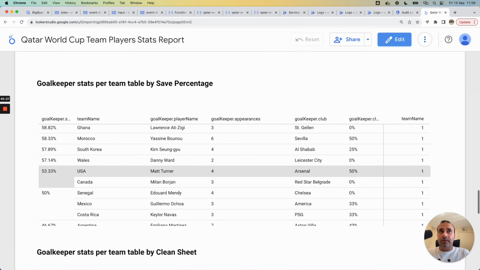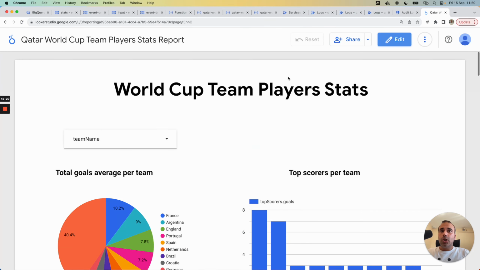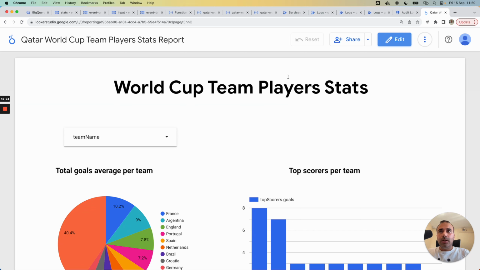For the last part of this use case, I will show the final data for the statistics for the FIFA World Cup from Looker Studio.